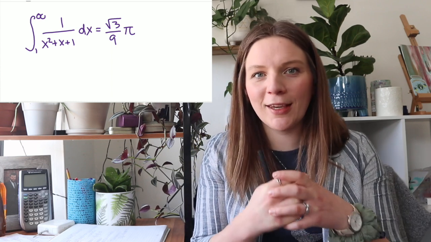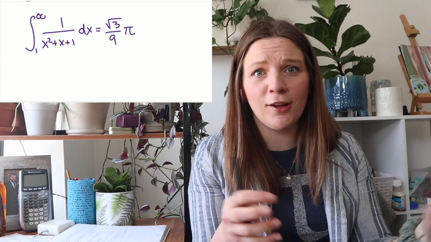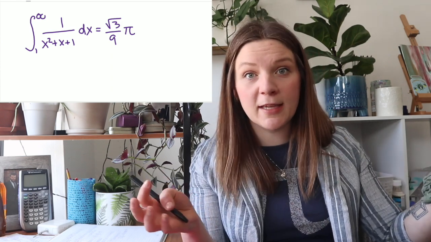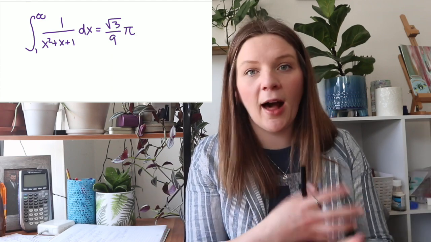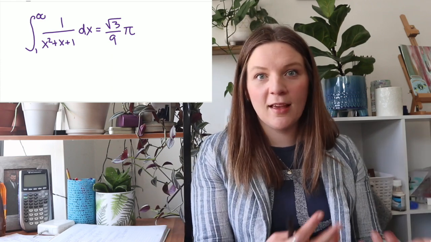So again, we're looking at the area of something that is not a circle. It's actually what appears to be infinite, and we're getting pi showing up again.